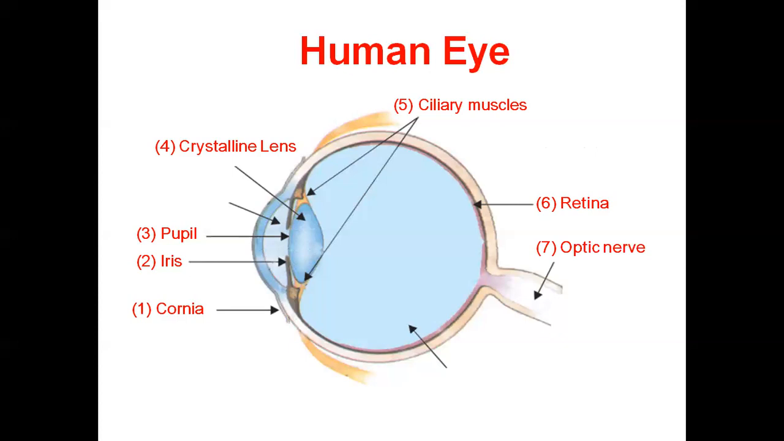Other parts are also available in our eyes, but they are not the main ones. The first you see on the screen is the aqueous humor, and the next one is the vitreous humor. These two are not the main parts. After the image, we want some written points: what is the use of the cornea, iris, pupil, crystalline lens, ciliary muscles, retina, and optic nerve. So now we show it in our theory.